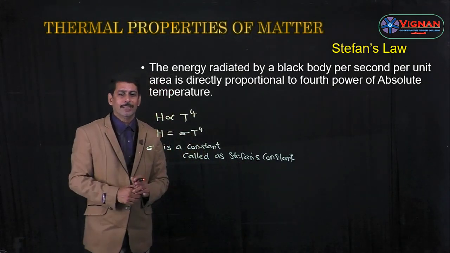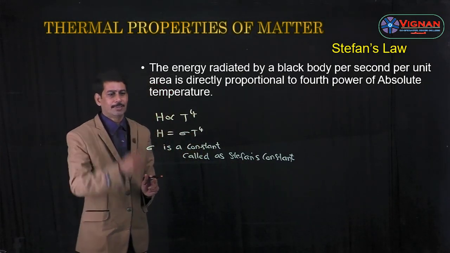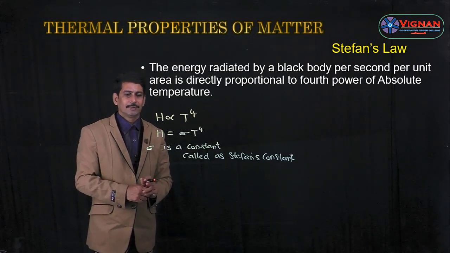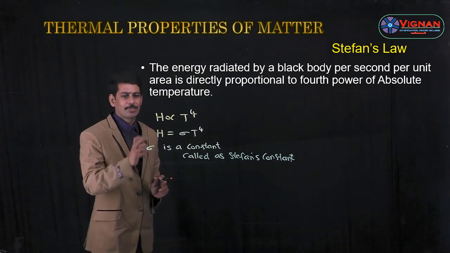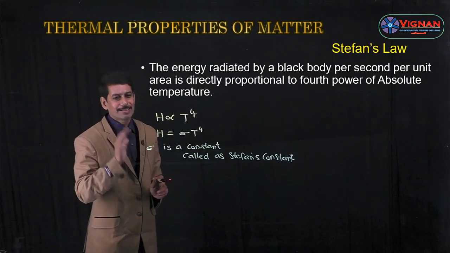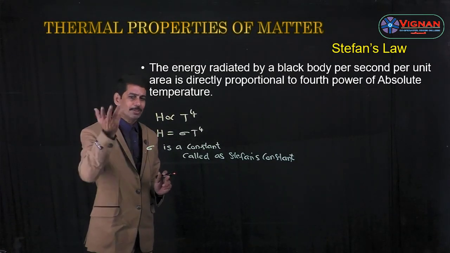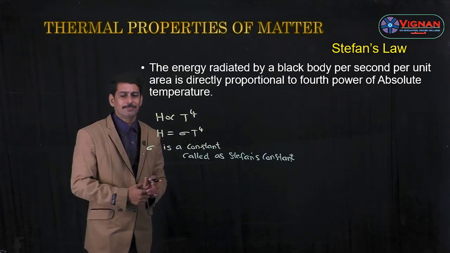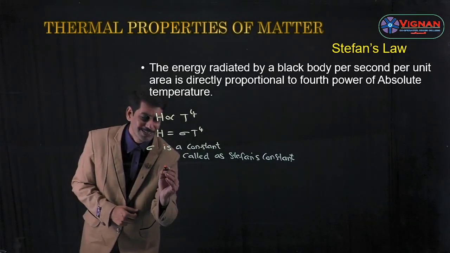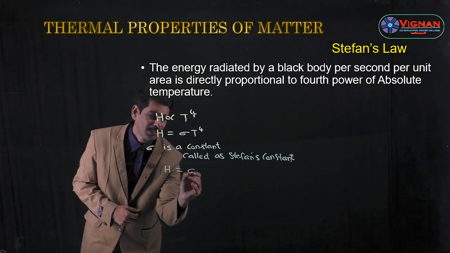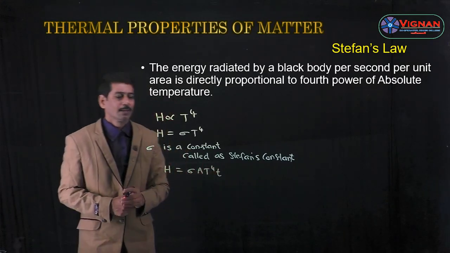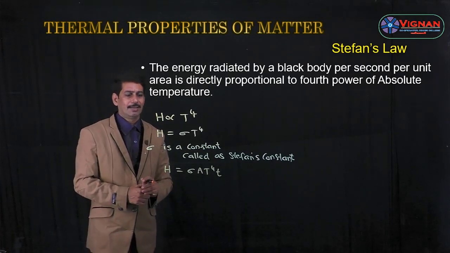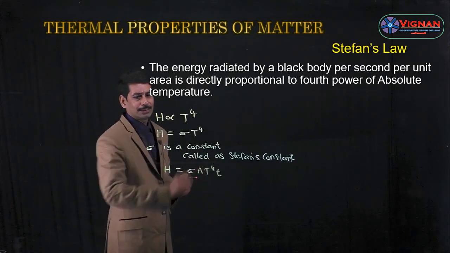Now we can find the units as well as the dimension formula for sigma. Here we are considering that the area is 1 unit and the time is also 1 unit. If the area and the time have other values, then H is equal to sigma A T power 4 into t, where A is the area of cross section and t is the time of flow.